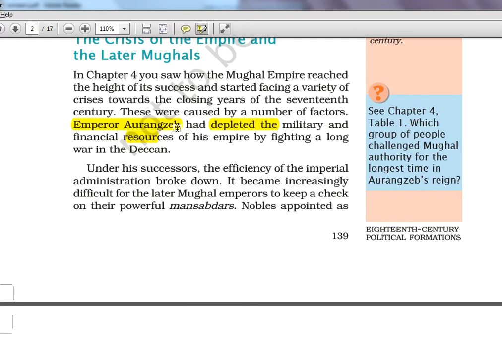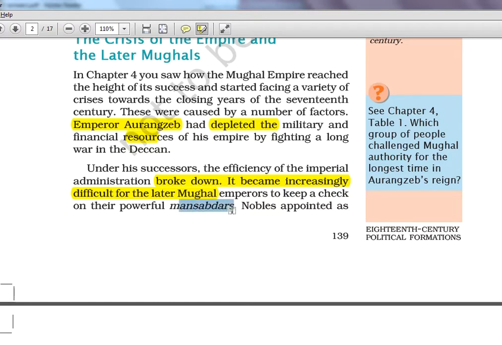Although many are there, most of the Delhi Sultanate rulers, whenever they tried to do more than they could actually withstand, they ended in plunder only. So it ended in a disaster, you can tell. In a similar way, Mughal Aurangzeb's Deccan policy also deprived them of their resources. Under his successors, the efficiency of the imperial administration broke down. It became increasingly difficult for the later Mughal rulers to keep a check on their powerful Mansabdars.